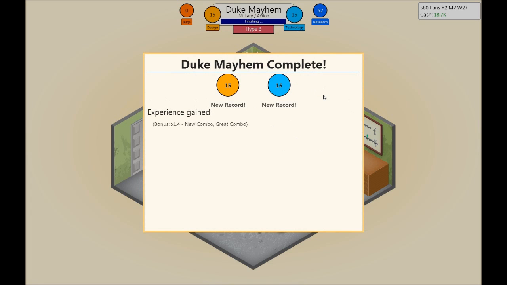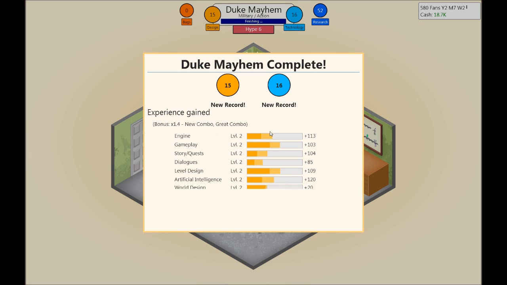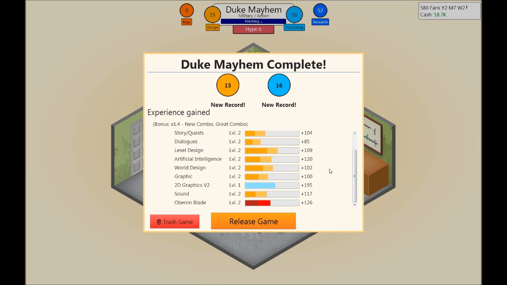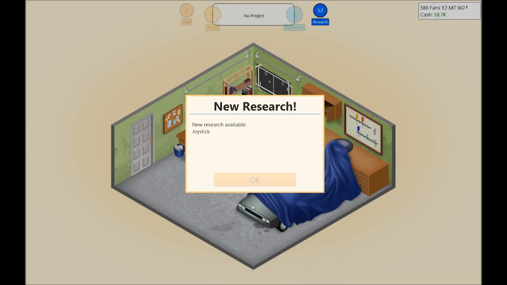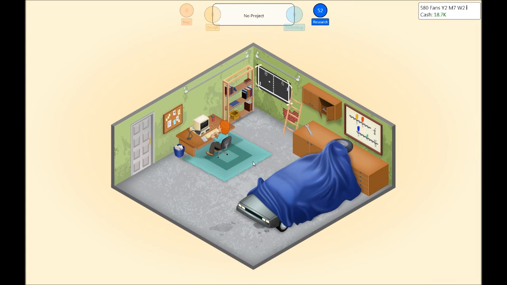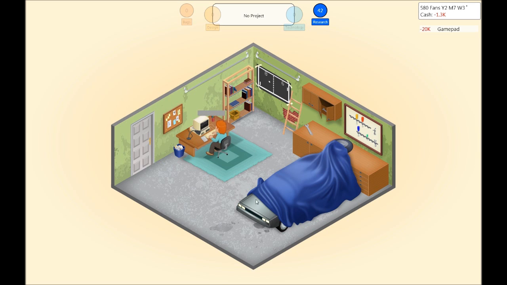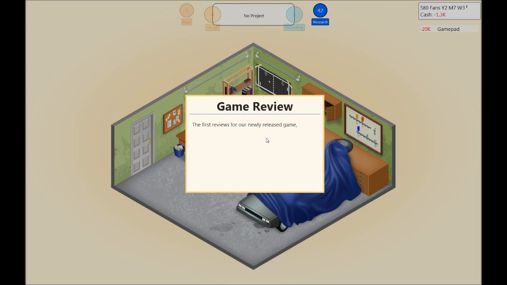New records as well. We used our own engine, which helped to bring those two up a bit. And it's not a perfect match or great match thing, just a new combo and a great combo. So we got experience in all of these fields here, which is nice. And the joystick. Now we're going to do some research. We're going to research the gamepad. And we're low on cash.